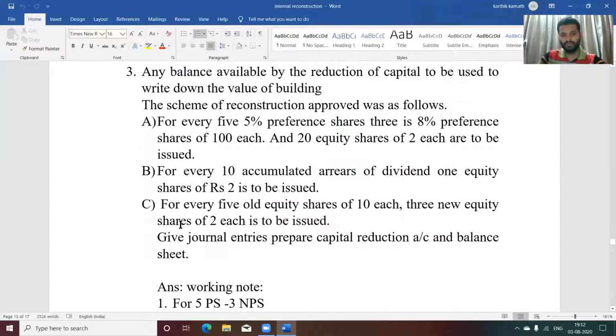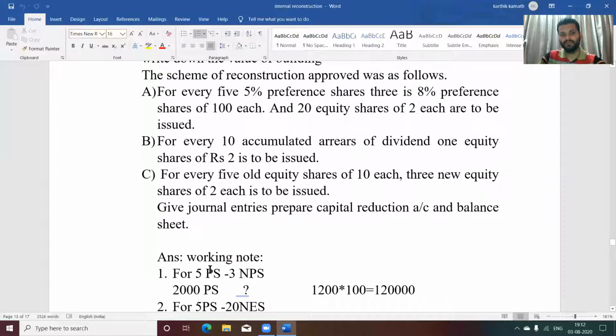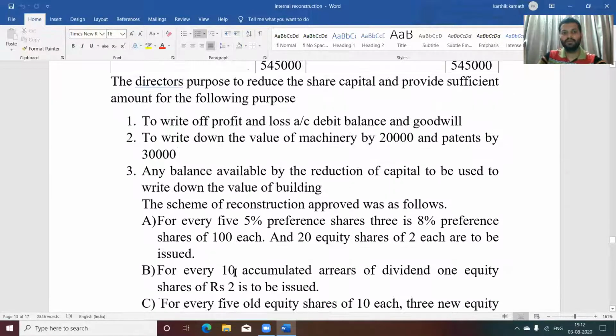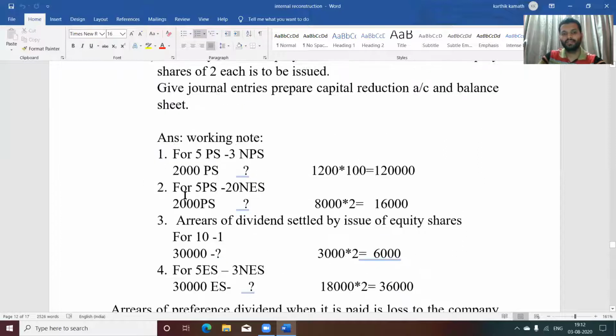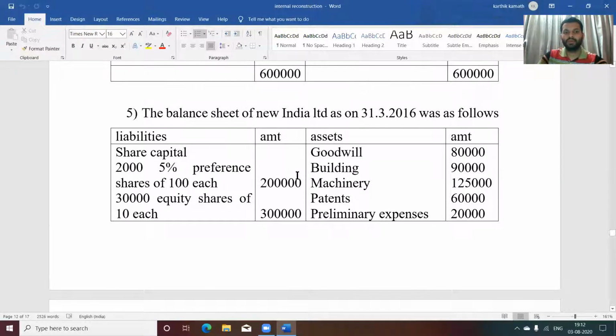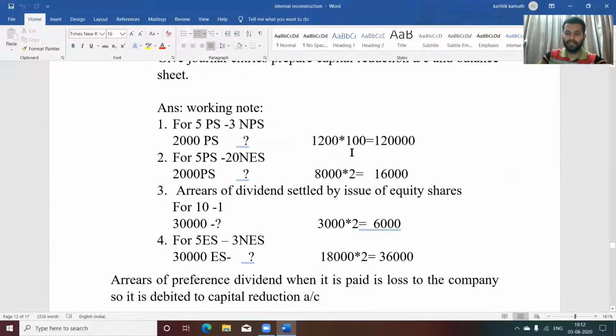See the working note. So before seeing the working note, just read this. First adjustment, for every 5 preference shares, three new preference shares are issued. Then one more thing you need to see is the total number of preference shares given in the balance sheet, that is 2,000. So for 2,000 it is how much? 2,000 into 3 divided by 5, cross multiplication, you will get 1,200. 1,200 into paid up value, that is 100 each, you will get 1,20,000.